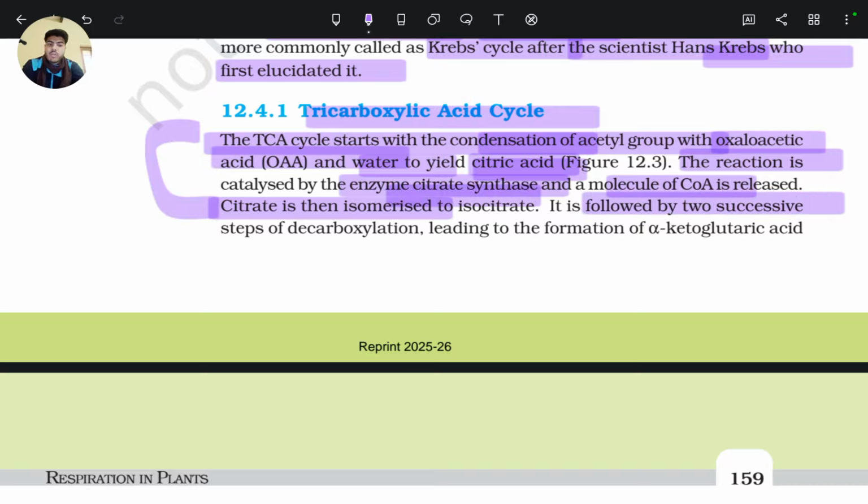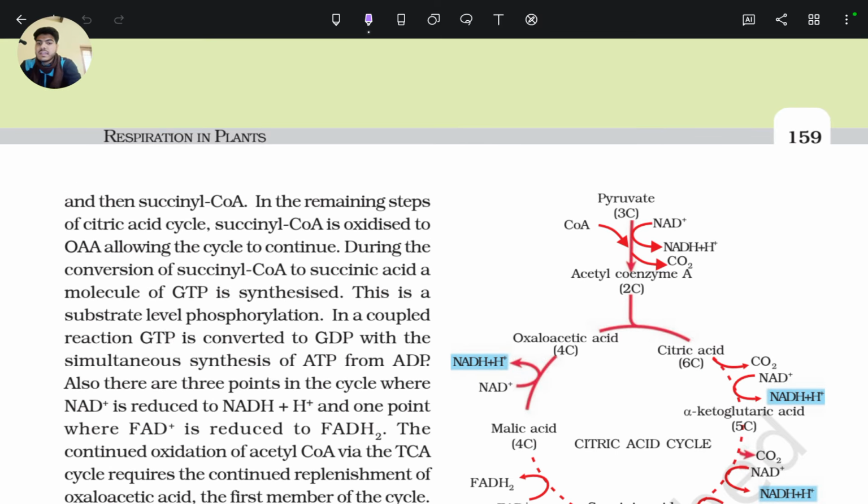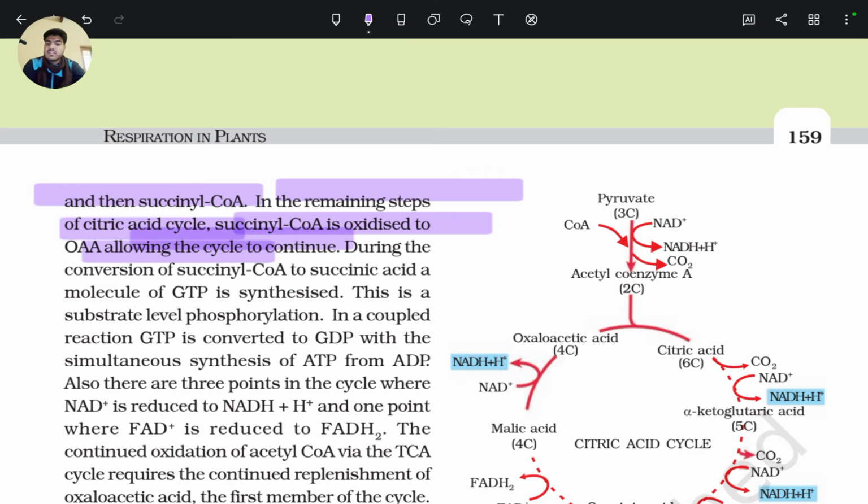It is followed by two successive steps of decarboxylation, leading to the formation of alpha ketoglutaric acid and then succinyl coenzyme A. In the remaining steps of the citric acid cycle, succinyl coenzyme A is oxidized to oxaloacetic acid, allowing the cycle to continue. During the conversion of succinyl coenzyme A to succinic acid, a molecule of GTP is synthesized.